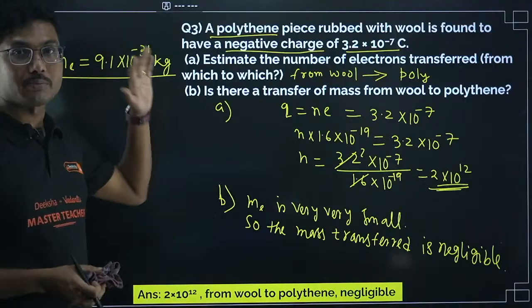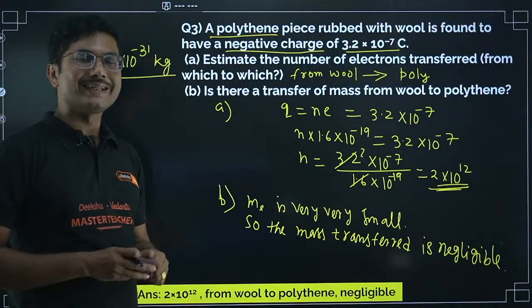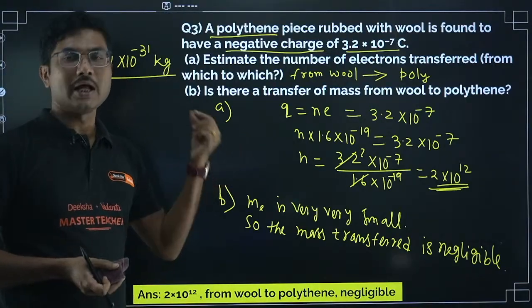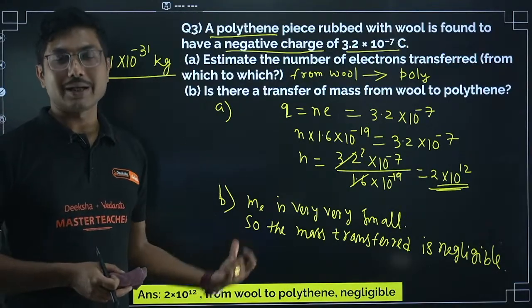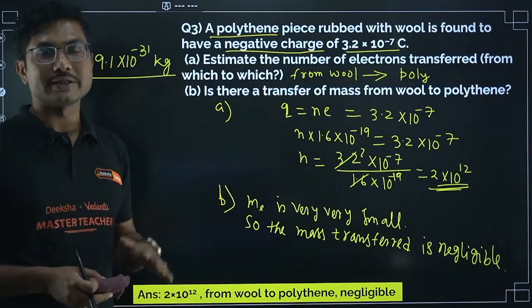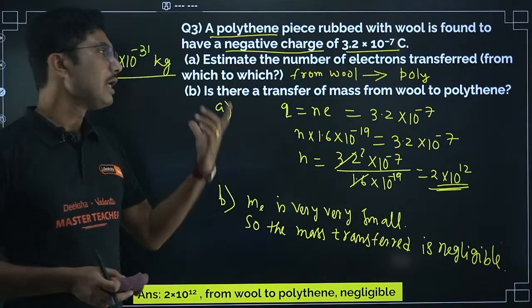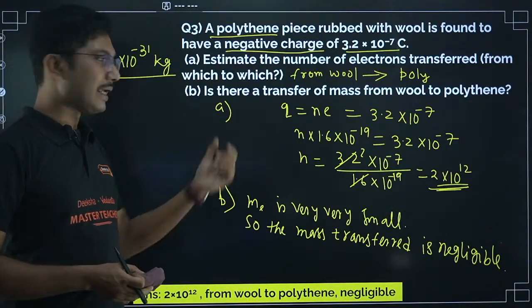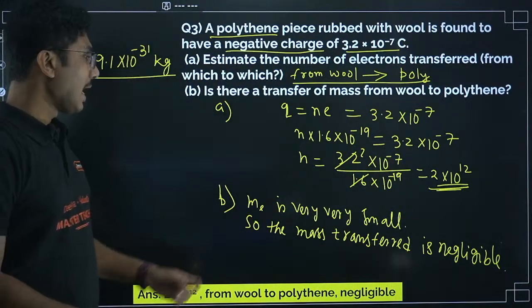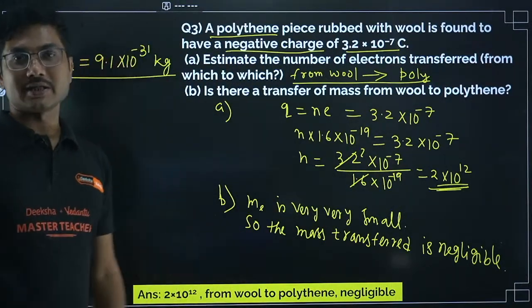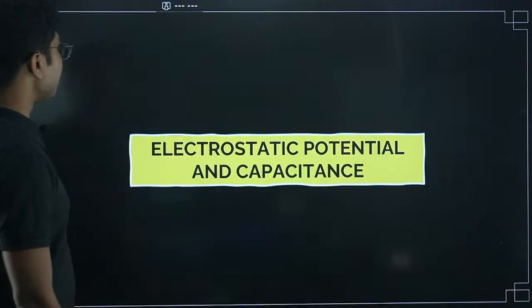Otherwise it's an easy question, but whenever you are solving, you might think, okay, this is an easy question, how to answer it. So you have to mention all the parts properly to get full marks. I have seen students writing it casually. You mention the question number, and after solving you have to mention that wool to polythene is the transfer, and then also mention that the transfer of mass is negligible to get the full answer.